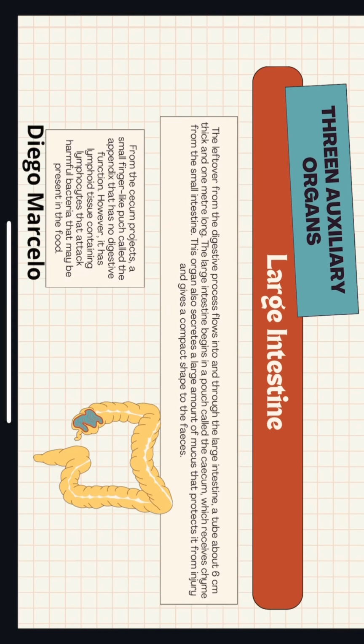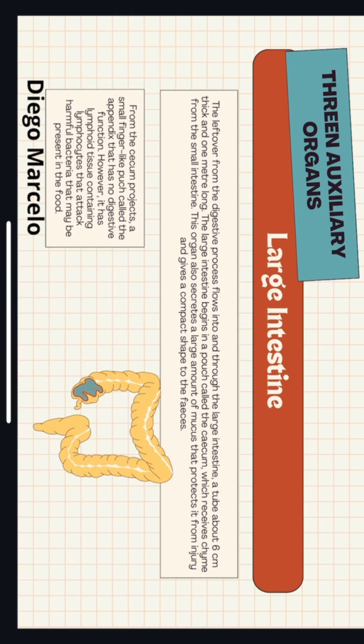Coming back to the auxiliary organs, we have the large intestine. The leftovers from the digestive process flow into and through the large intestine, a tube about 6 centimeters thick and 1 meter long. The large intestine begins in a pouch called the caecum, which receives chyme from the small intestine. This organ also secretes a large amount of mucus that protects it from injury and gives a compact shape to the feces. From the caecum projects a small finger-like pouch called the appendix that has no digestive function. However, it has lymphoid tissue containing lymphocytes that attack harmful bacteria that may be present in the food.